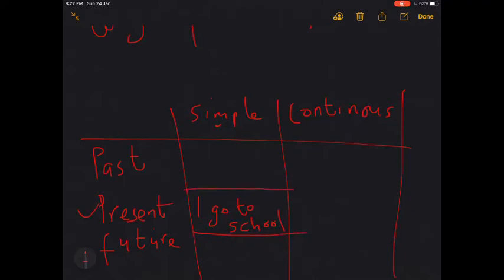Now, in the past tense, I would say I went to school. As you can see, the only difference between these two sentences is the verb. Go has changed to went as the past form of the verb to go. I went to school means specifically I know the time I went to school, and that time is past.